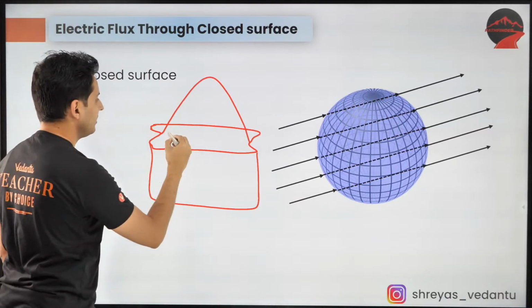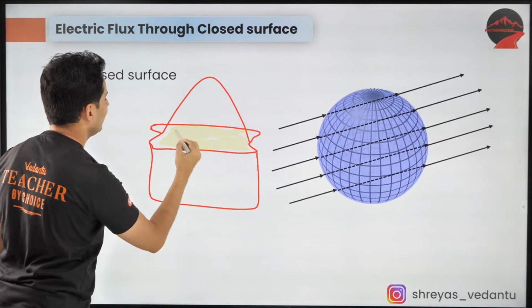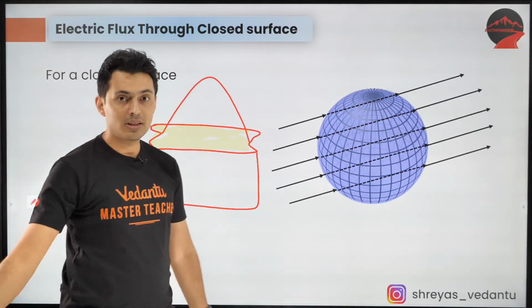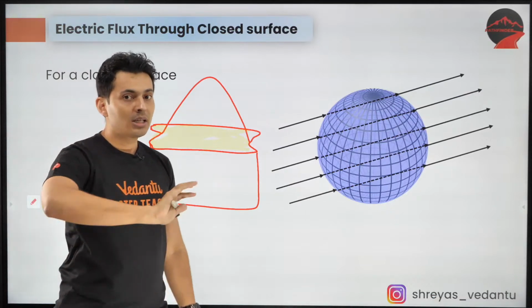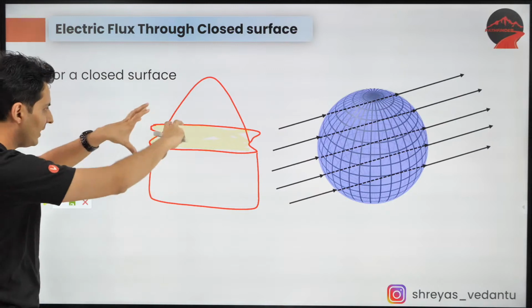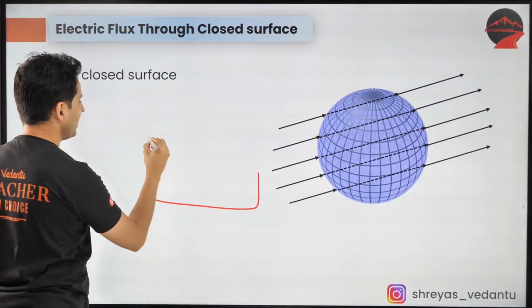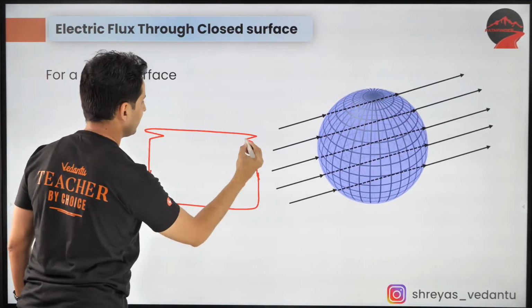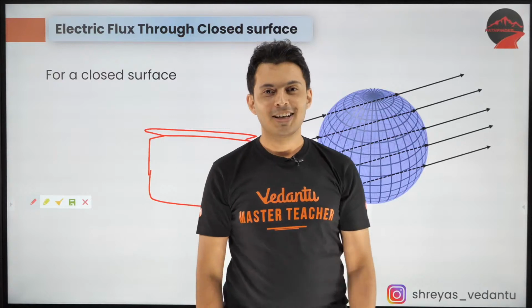You can see this part is open, like air can enter inside, anything can enter inside. This is an open surface in a way. There is a closed part below. As such, this is not a completely closed surface. But if I staple it, and do something like this, now it becomes a closed surface.